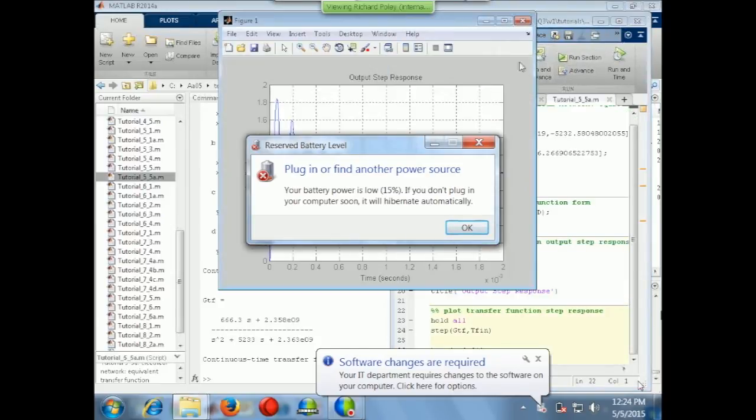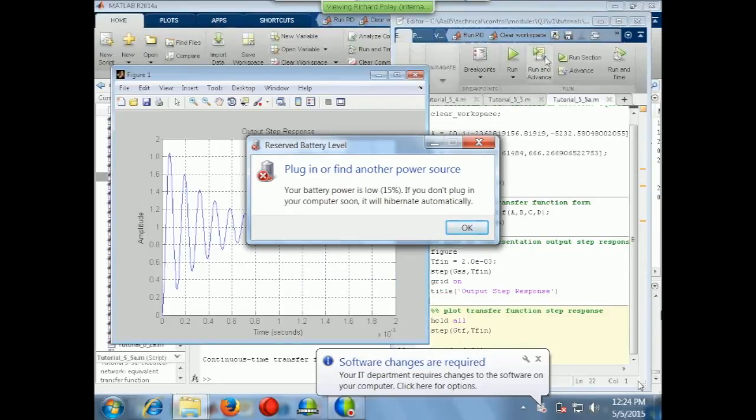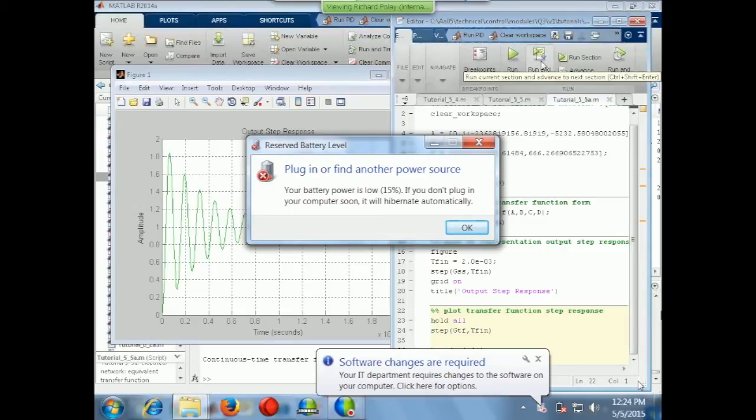Here's the state space description. It looks awfully familiar. And now when I press run and advance again, hopefully the response will be the same, and it'll be overlaid on this. So with luck, the only thing that's going to change is the color, because they'll be so perfectly matched that you will not see anything different than the color change. It's overlaid itself perfectly onto itself. So this very short demo was just to introduce SS to TF and the fact that it's a faithful representation of the state space model.